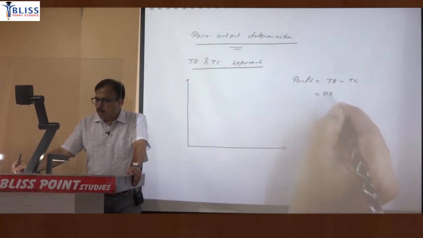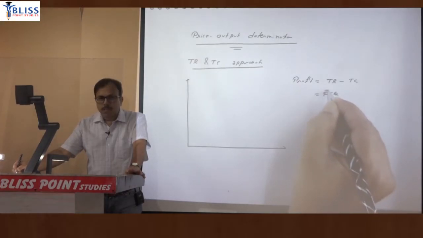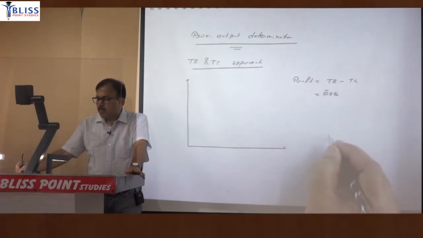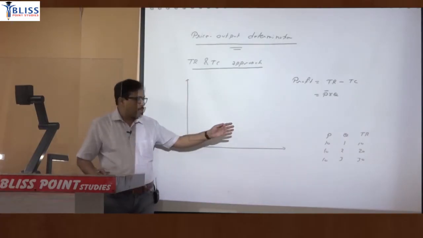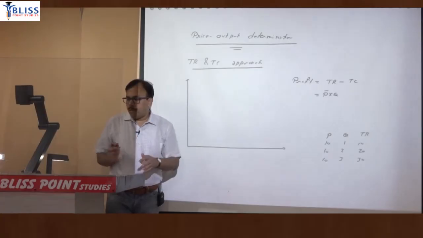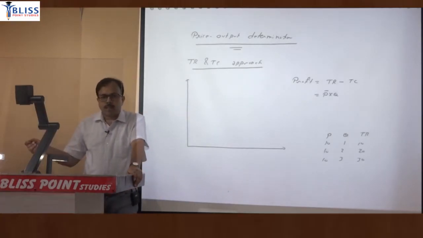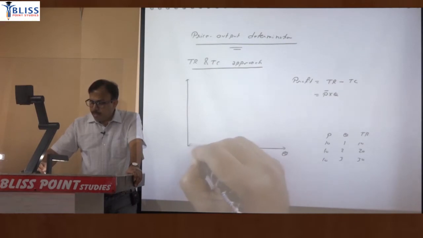Revenue is price into quantity, but under perfect competition, price for a firm is constant. So when price is constant, like price is constant as 10, quantity could be 1, 2 or 3. So what will be the revenue? It will be 10, 20, 30. So how you can plot that? As quantity will increase, revenue will increase, but it will always increase at the rate of 10. It means it will be a straight line.